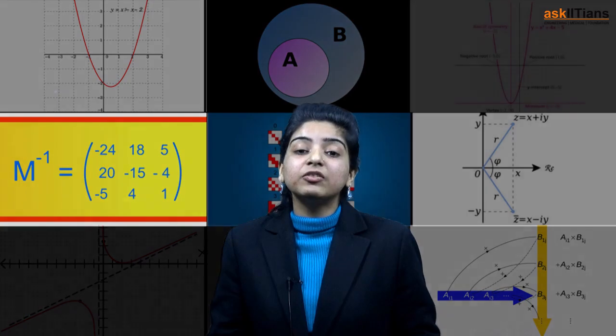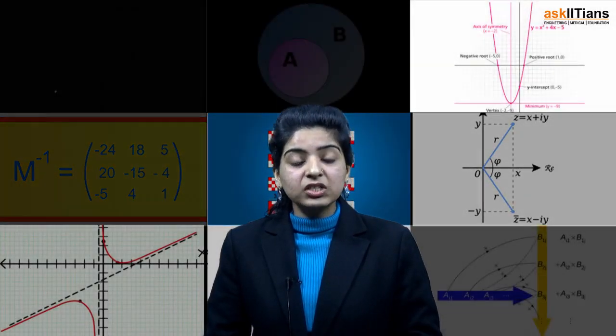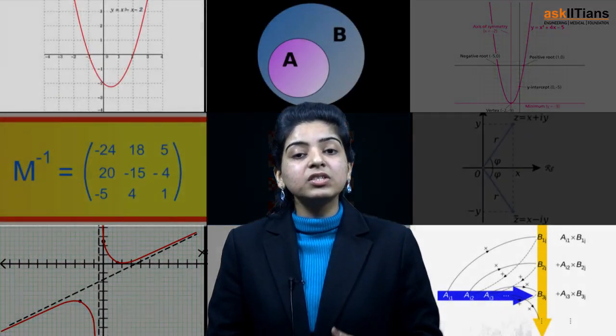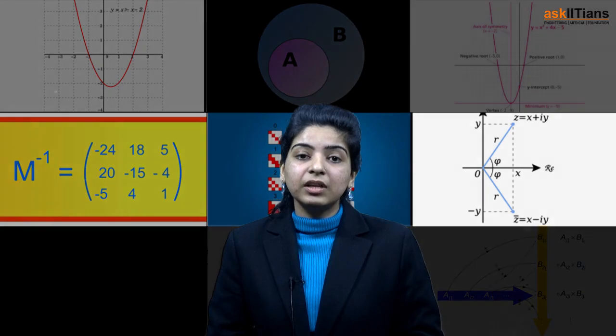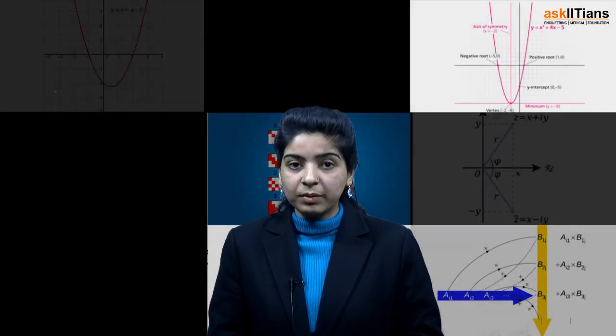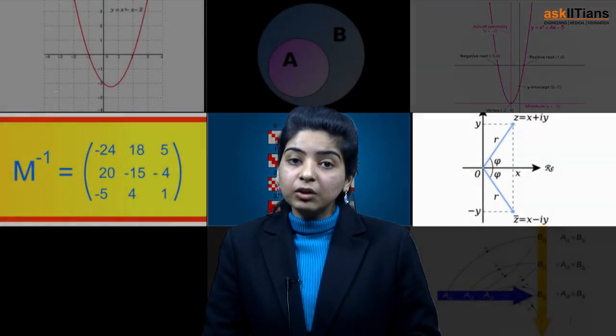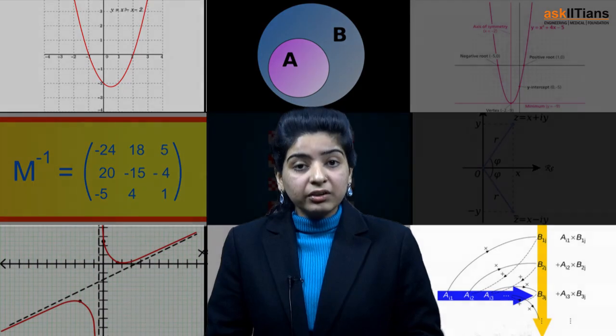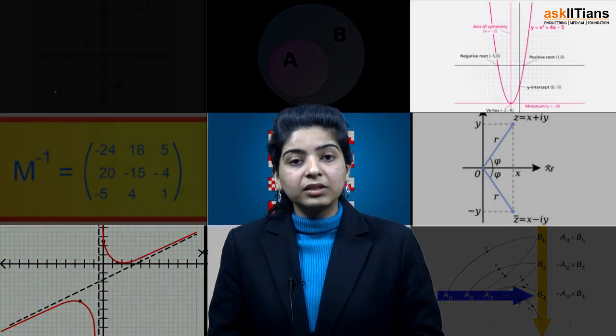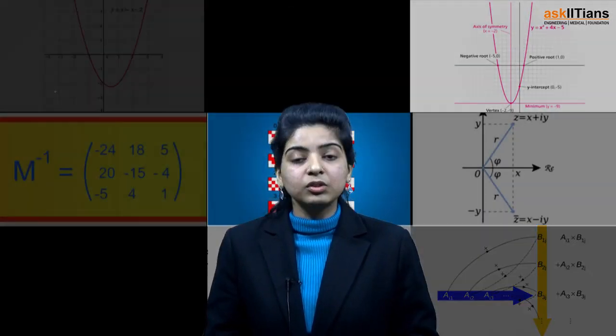So I hope by now you must have understood everything about symmetric and skew symmetric matrices, their various properties. In the next session, we'll be discussing the rest of the special matrices like Hermitian, skew Hermitian matrices. Then we'll discuss singular and non-singular matrices, unitary matrices, involutory matrices, and idempotent matrices. So keep watching.